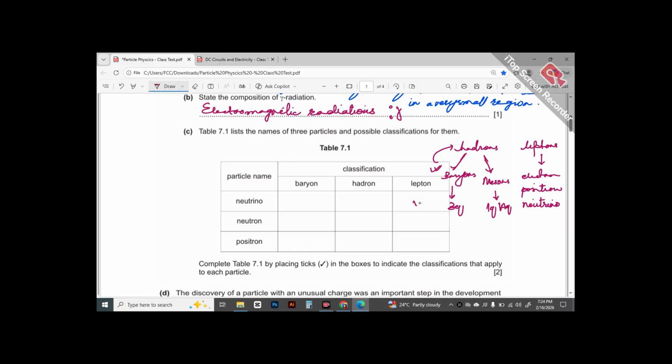When it comes to neutrino, it is a lepton. When it comes to positron, it is a lepton. And the examiner had assigned 1 mark for the student who identified clearly that neutrino and positron, they are leptons. And then the other mark was assigned if a student had clearly placed neutron as a baryon, which is a hadron.